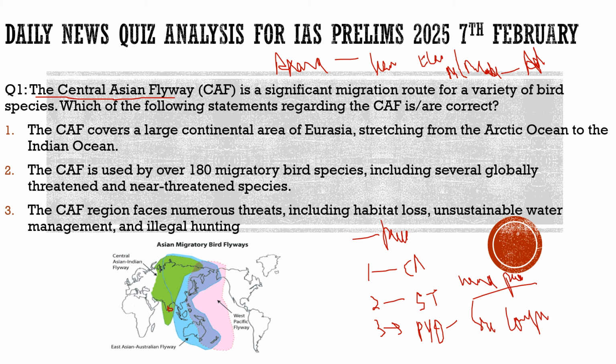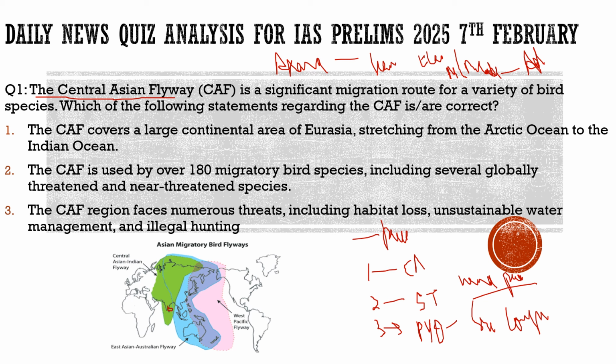So this is the whole story of why we brought the question. The main reason is the Asian migratory bird flyway: as this project is being implemented in the Gulf of Mannar, it can harm the species migrating in this region. With this, I hope you have got the basic understanding of the whole context of this question. Now without any delay, let's have a look at the question and try to solve it.